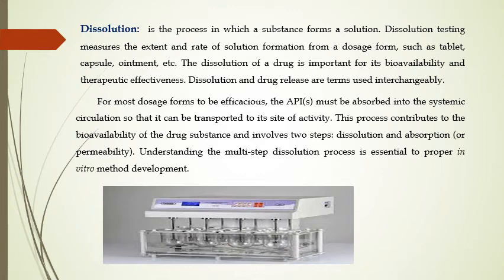For most dosage forms to be efficacious, the API, active pharmaceutical ingredient, must be absorbed into the systemic circulation so that it can be transported to its site of activity. This process contributes to the bioavailability of the drug substance and involves two steps. The first step is dissolution and the second step is absorption. Absorption is also known as permeability. We already discussed this absorption or permeability in previous lectures. Understanding the multi-step dissolution process is essential to proper in vitro method development.